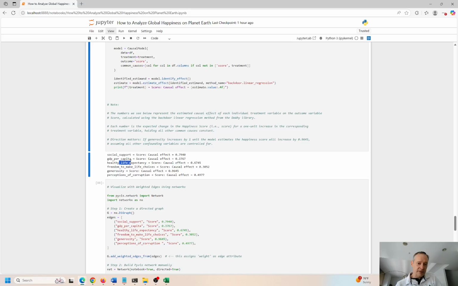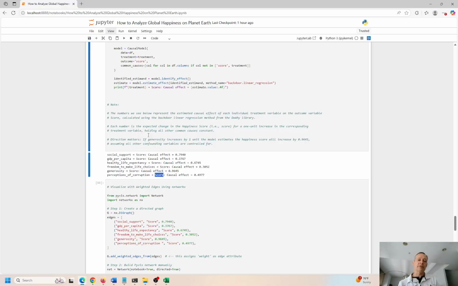So that's health and life expectancy. Freedom to make life choices has an impact on happiness score, 3.05. This is the highest one here. Generosity has a 0.96 impact on happiness score, and then perception of corruption has a 0.497 impact on score.